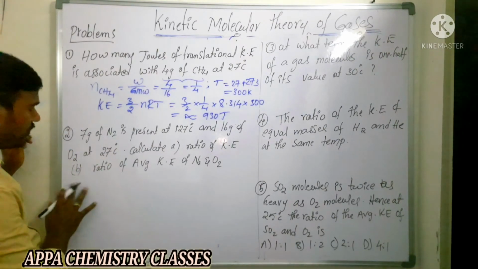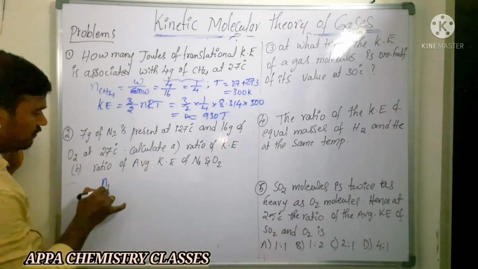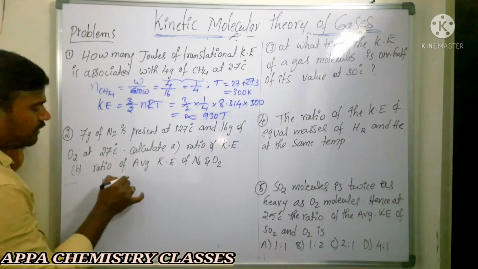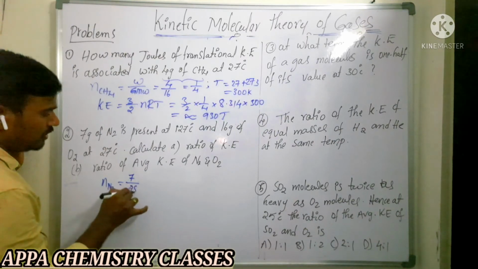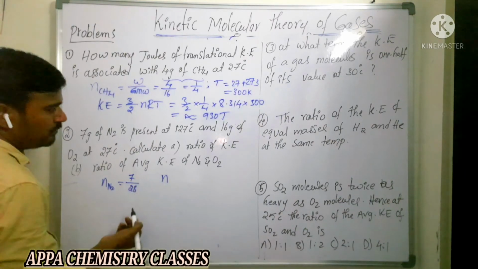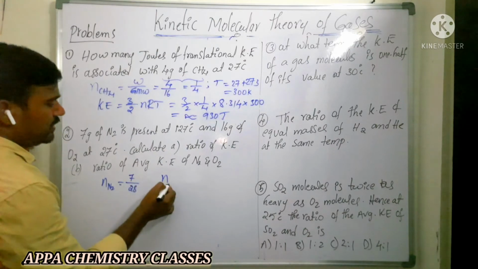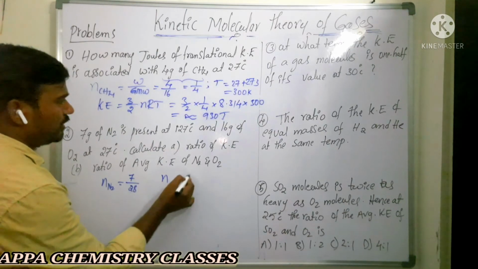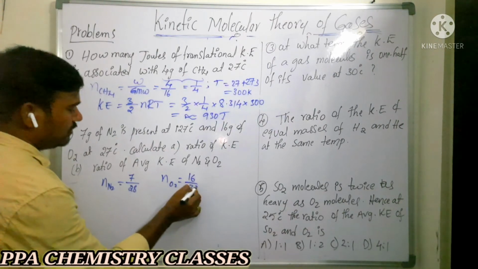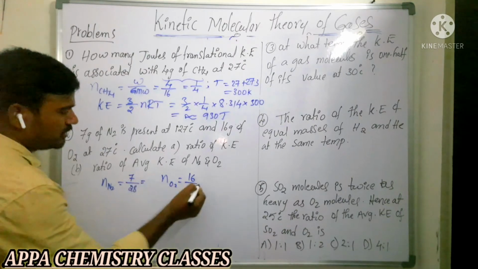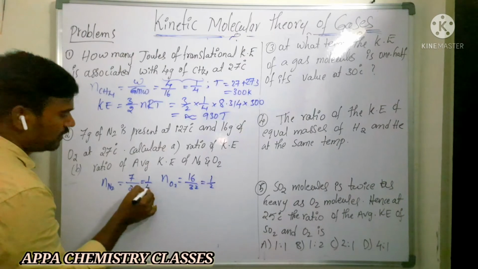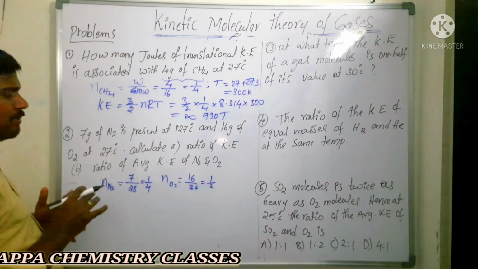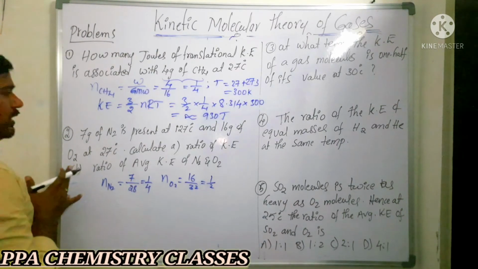First we calculate the number of moles of nitrogen: weight 7 grams, molecular weight 28, so 7 by 28 is 1 by 4. Similarly for oxygen, 16 by 32 is 1 by 2. We got the number of moles of nitrogen and oxygen.